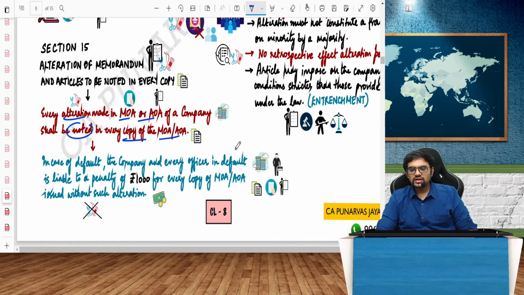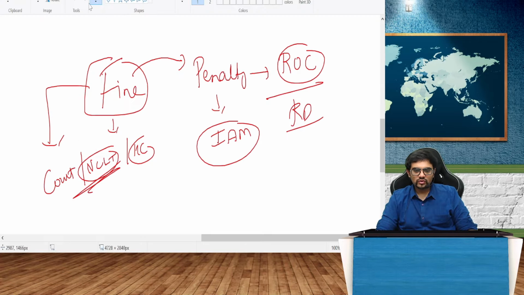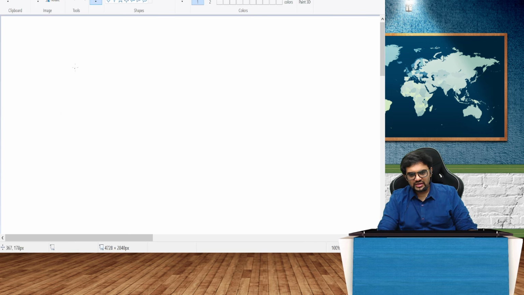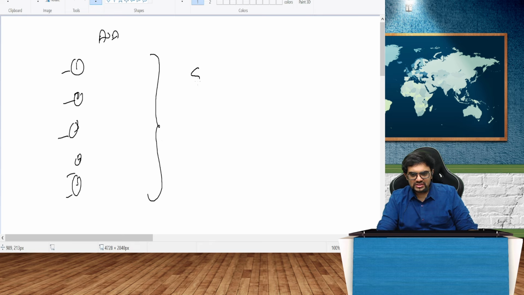There is something called entrenchment provisions. And what are entrenchment provisions? Very simple. There are certain regulations in the company, 1, 2, 3, 4, 5. They are called in the articles of association. Each point is called a regulation. If I want to alter any of these things, obviously I would pass a special resolution. We know that.